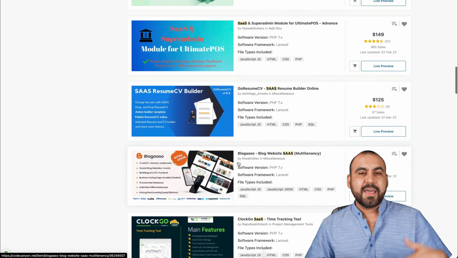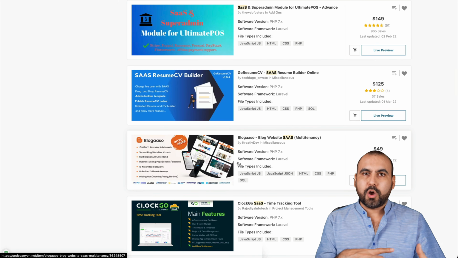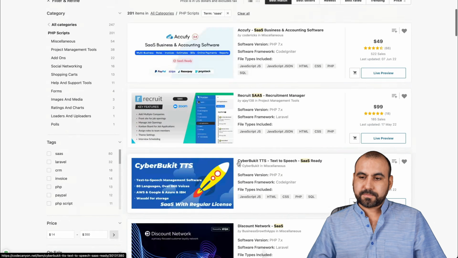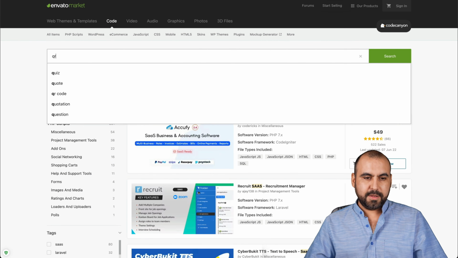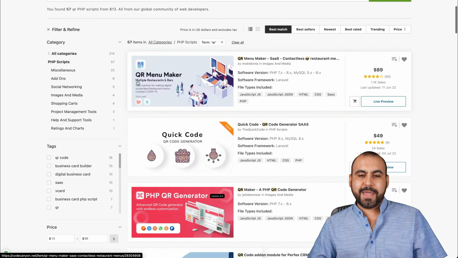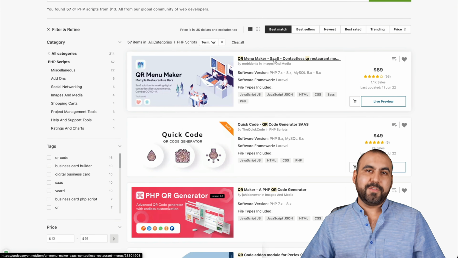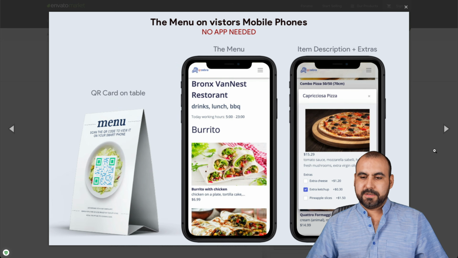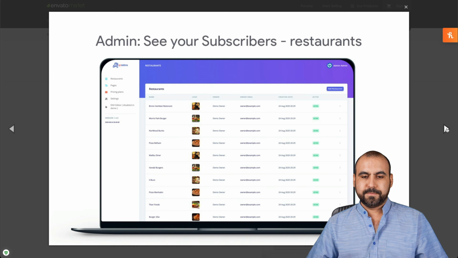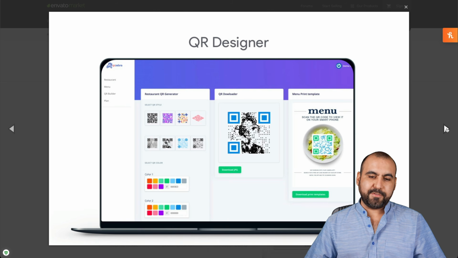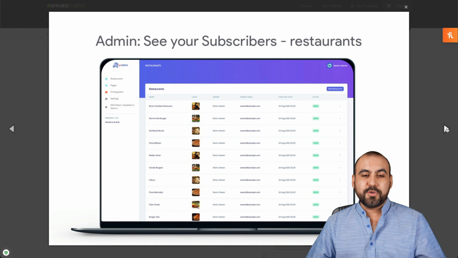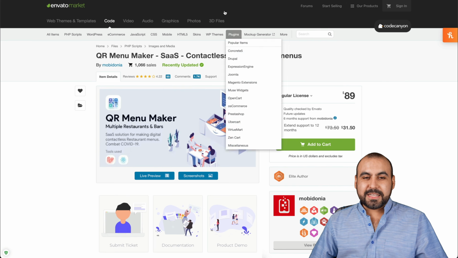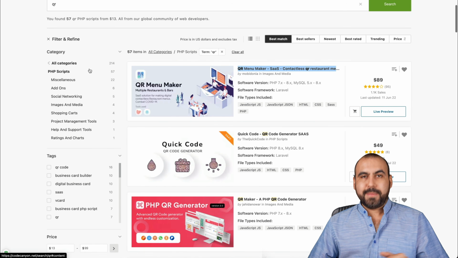For example, if you have a restaurant, they have systems here that let you create the QR code, the menu, order from here, and you're ready to go. For example, I think it's QR. That's one of them, or it's restaurant QR menu maker. So this one is actual SaaS. You can offer this to clients. So if you're already doing marketing for restaurants, you can offer this, all right? Just go for it, check this out, boom. They get all this system. They can buy the plan here, they have their own QR code, they'll upload their own menu, create their own menu, charge from here, etc. I mean, this is a really powerful store to make a lot of money.